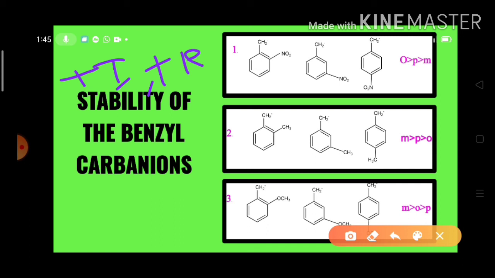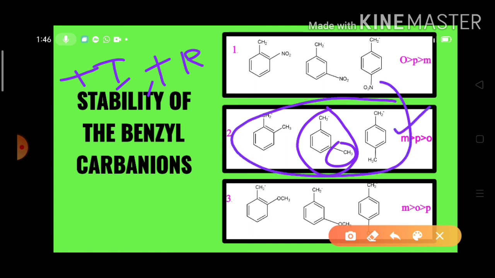Among all these methyl substituted benzyl carbocations, we have to find out which one is most stable and which one is the least stable. We know very well that the inductive effect and resonance effect are shown with less effectiveness when the group is present in the meta position. So the meta-methyl benzyl carbocation should be most stable among all these three. So that's why we will write it first.